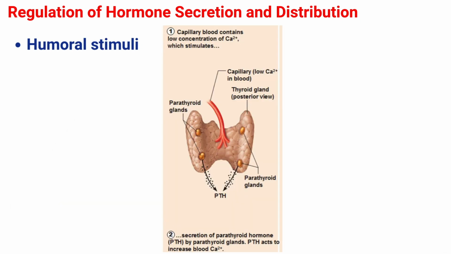Next is humoral stimuli or substance other than a hormone stimulating a gland. The term humoral is derived from the term humor, which refers to bodily fluids such as blood. A humoral stimulus refers to the control of hormone release in response to changes in extracellular fluids such as blood or the iron concentration in the blood.